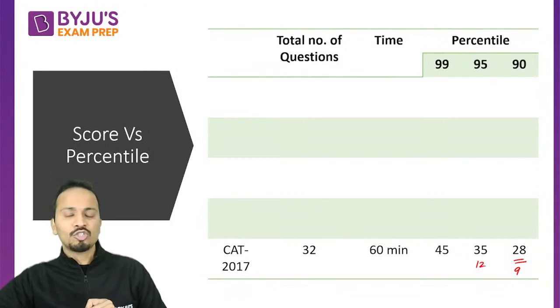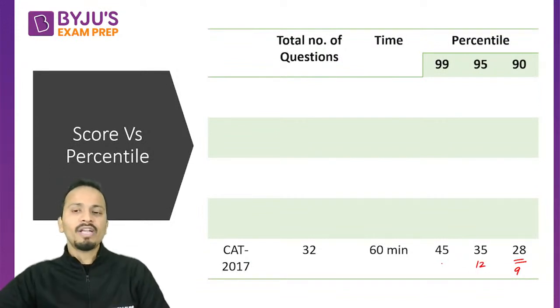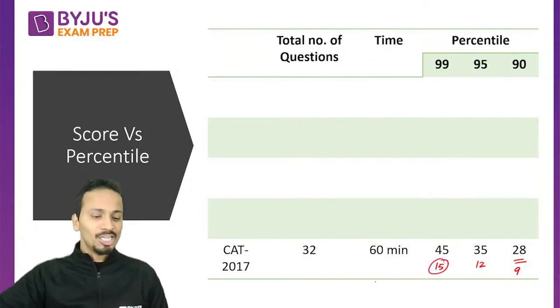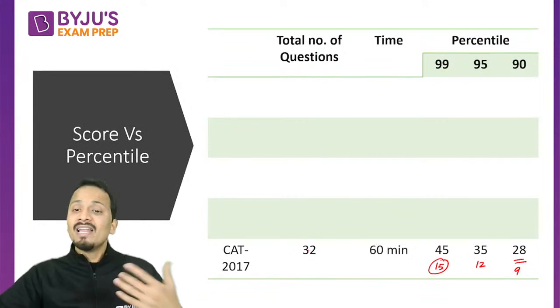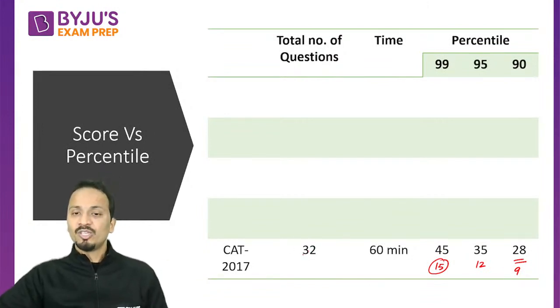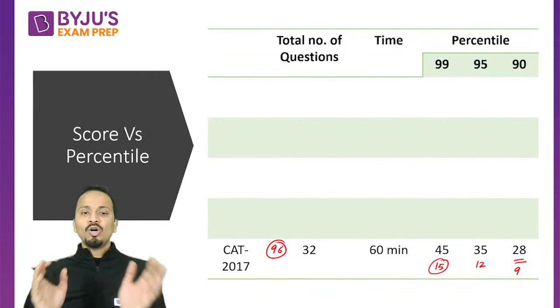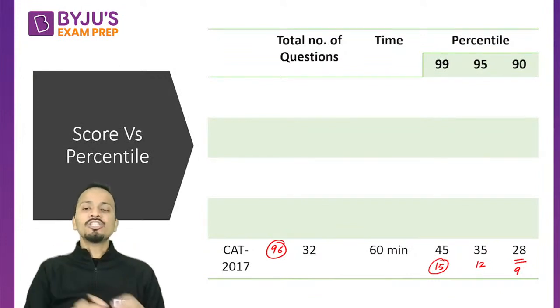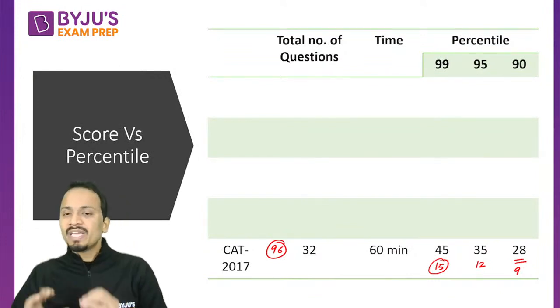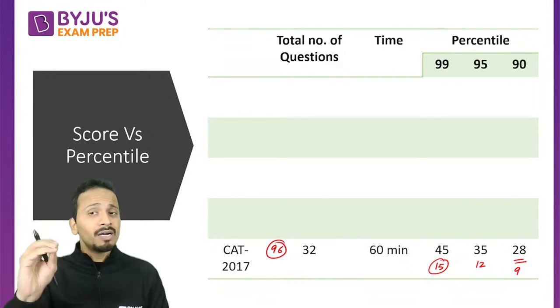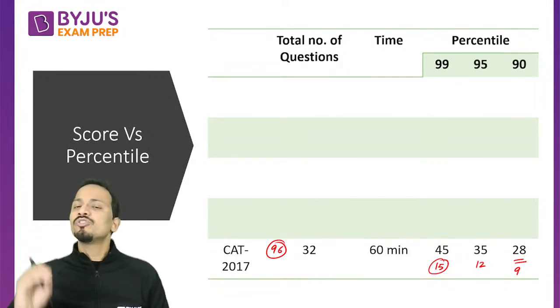And to score 45 marks and 99 percentile, you just need 15 questions attempted correctly. So some of you are absolutely correct. It is even less than half. 96 was the total weightage, and you need to get 15 questions out of 32 correct to be among the top 1% of the